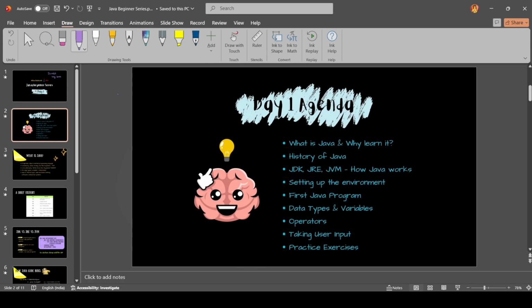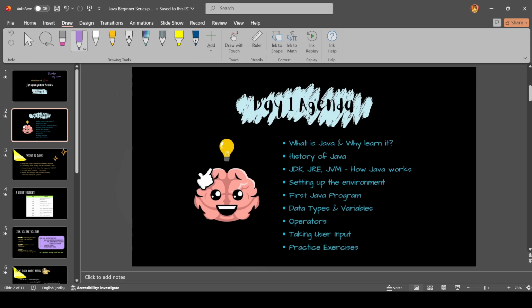Okay, so today we'll be seeing what Java is and why we should learn it, its history, and about the JDK, JRE, JVM, and all that. We'll be setting up the environment and see how to set up various different environments for Java. After setting up the environment, we will learn to code our first Java program, which will be very basic and easy for all of you. One other important note is that even if you know basic Java, just take these videos as your summing up or revision so that you can learn more in the forthcoming videos.